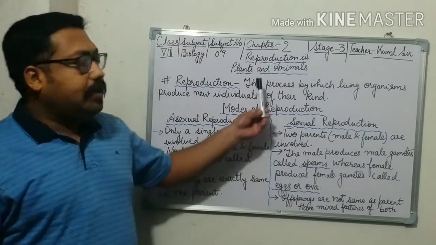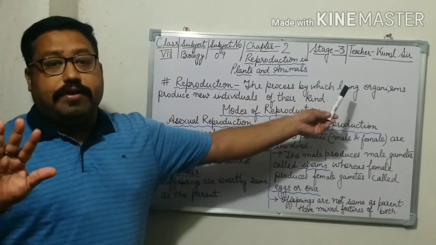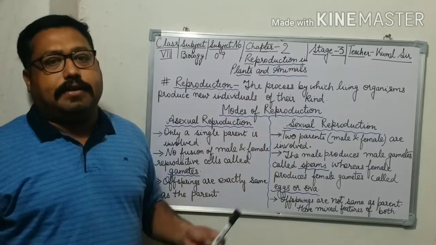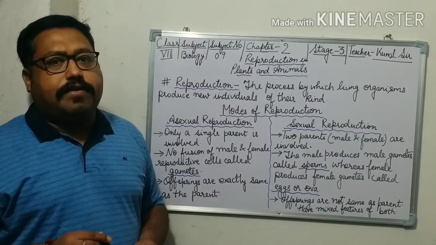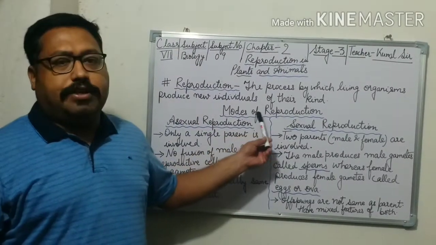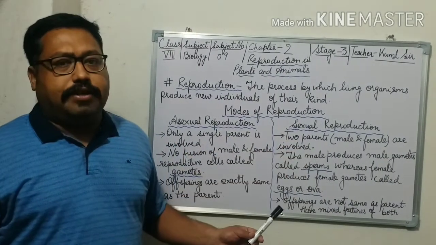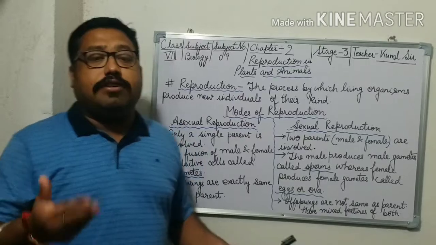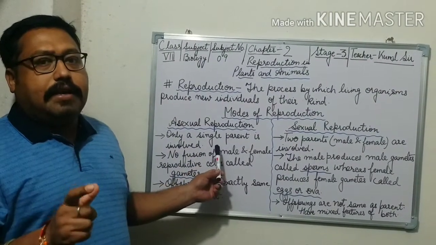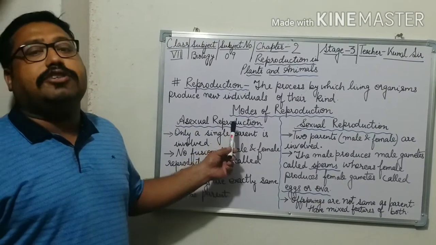Again I am repeating, the process by which living organisms, not non-living organisms, produce new individuals of their kind. This is the definition of reproduction, and there are two types, or modes, of reproduction. First is asexual reproduction, second is sexual reproduction. Now what is asexual reproduction? When only a single parent is involved in the reproduction process, it is known as asexual reproduction.